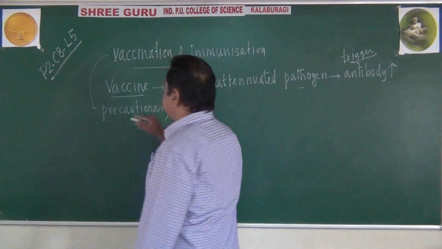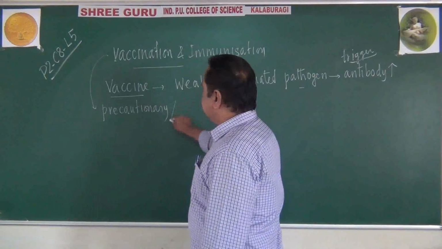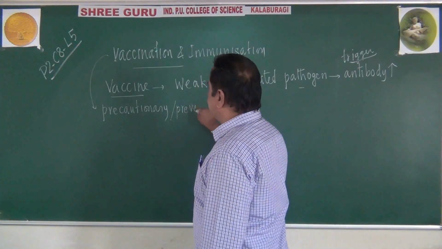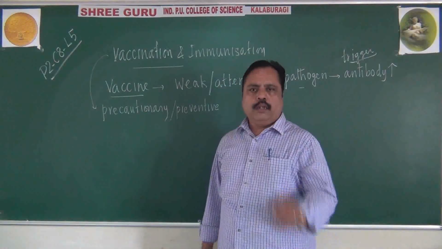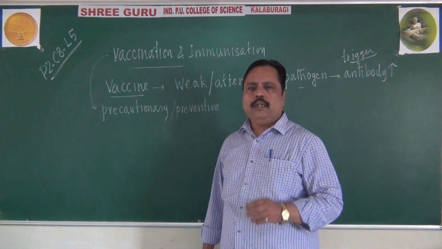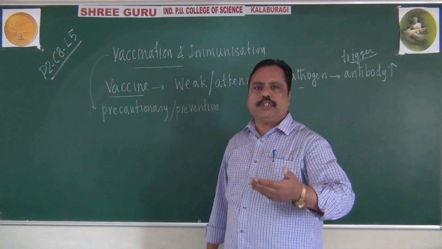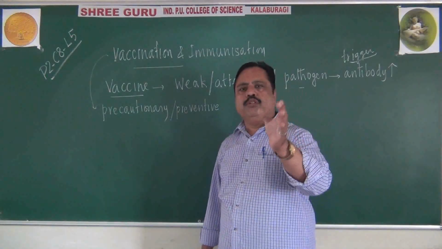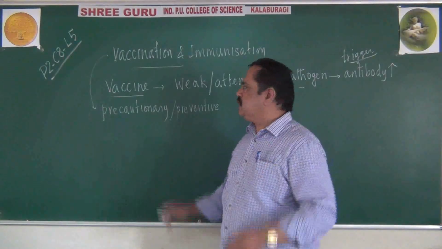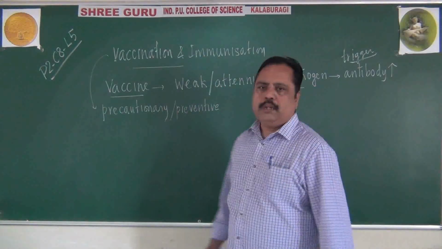It is a preventive measure. Through vaccination, we create a situation in which our immune system will produce antibodies against weak or attenuated microbes.